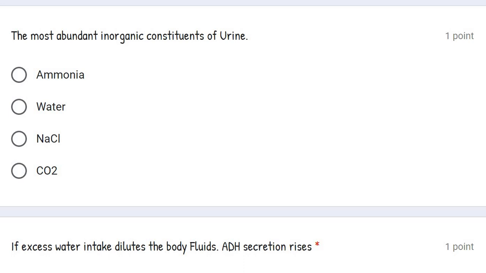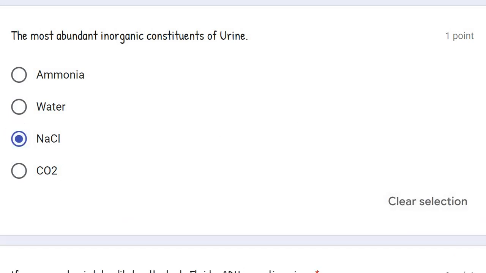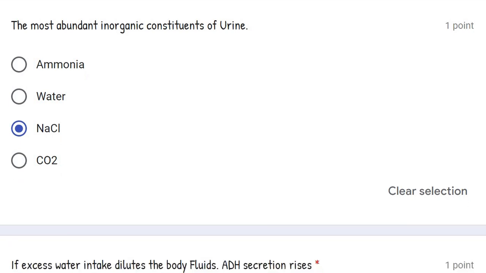Water is definitely a constituent of urine, but it is not the most abundant constituent of the urine. The most abundant inorganic constituent of urine is NaCl. So our correct choice is NaCl. Let's move to another question.